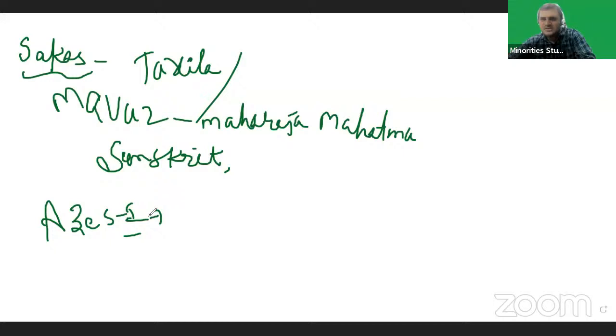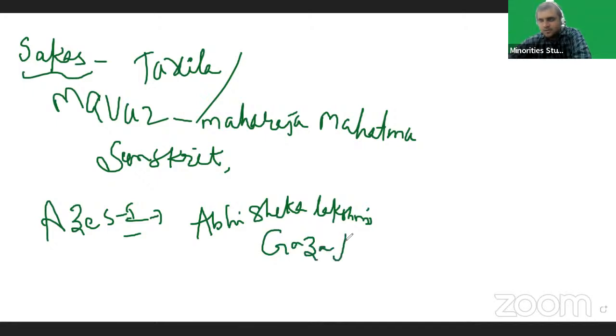He gave importance to Vaishnavism and minted coins with Abhisheka Lakshmi and Gajalakshmi images.